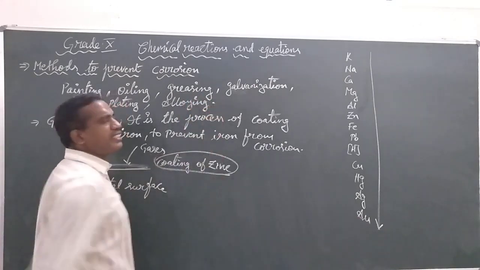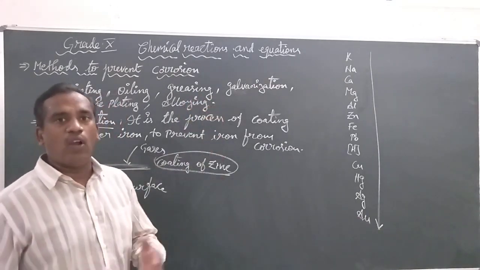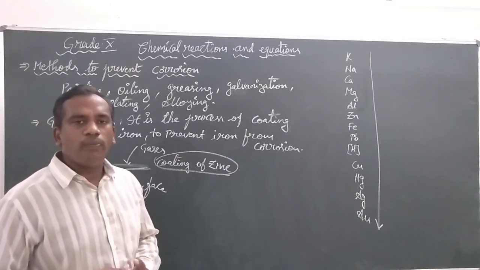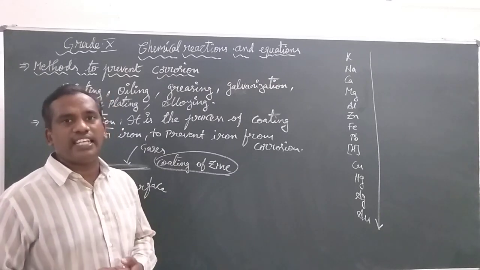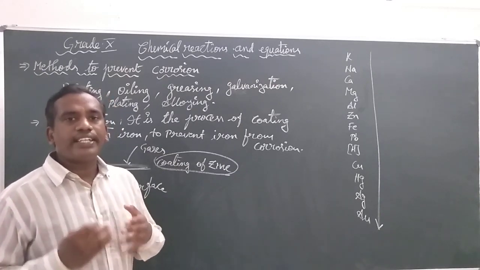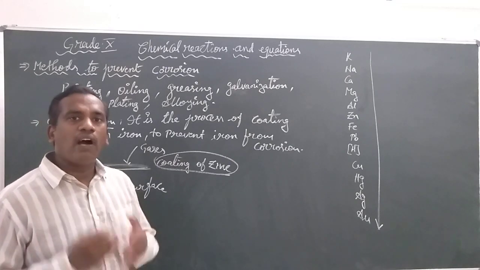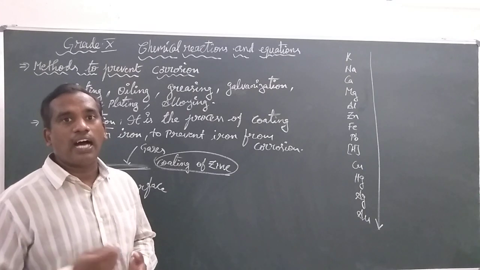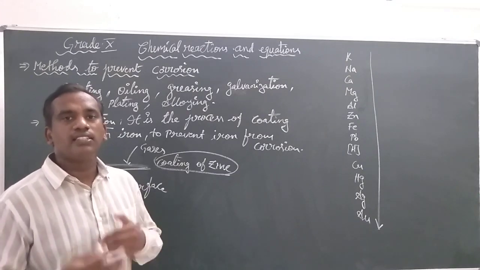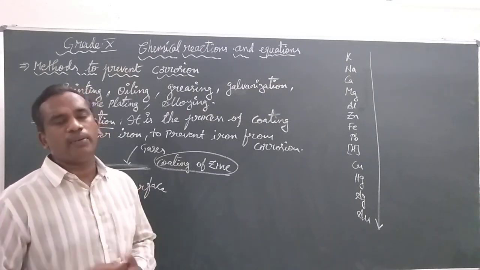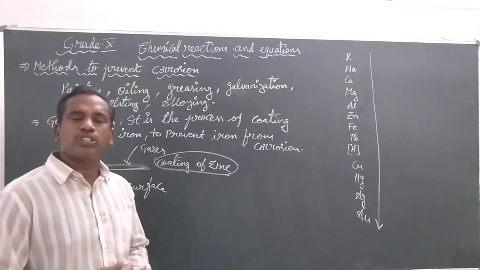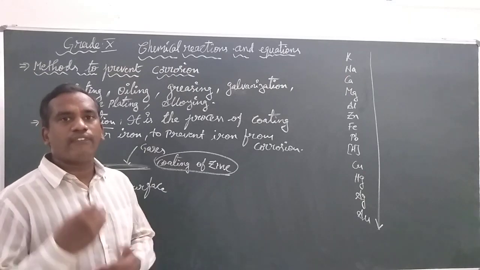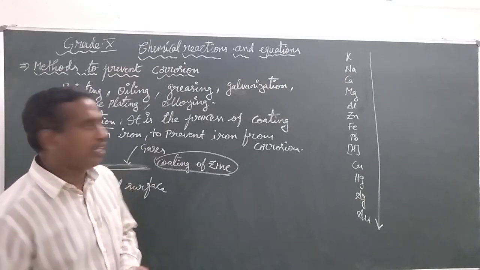In your grade 9th standard, you had already discussed alloys. You know the stainless steel that we have at home? Stainless steel does not rust. It is made up of iron only, but carbon and nickel are added to the iron. This combination of different metals gives new strength to the iron and prevents the metal from undergoing corrosion.